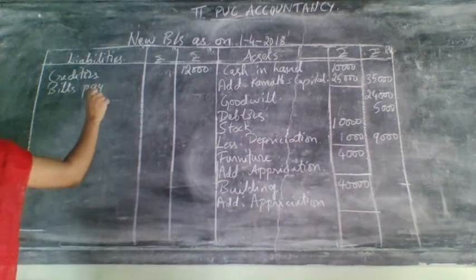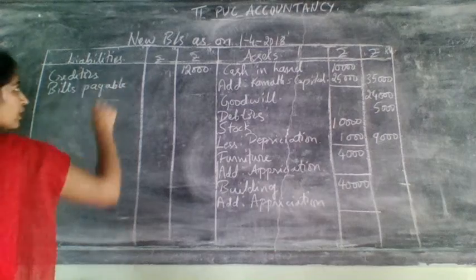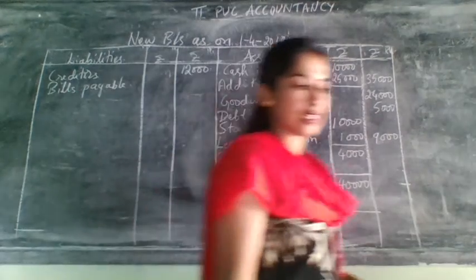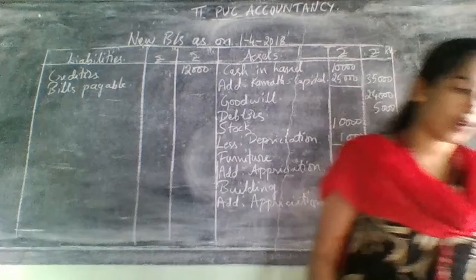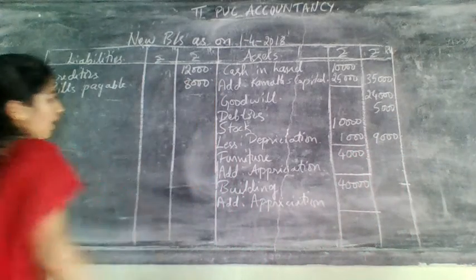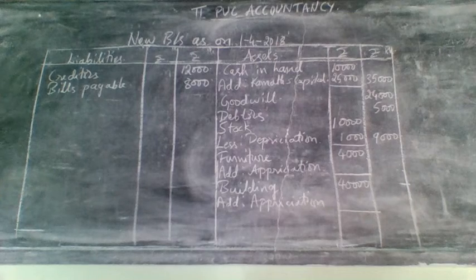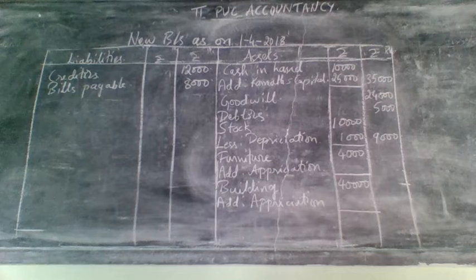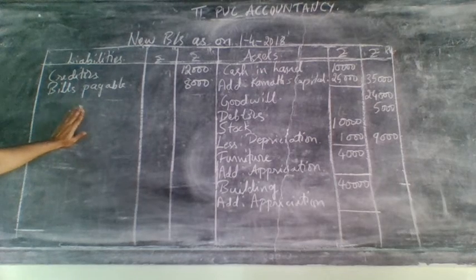So write bills payable as it is on the liability side. Bills payable is for how much? 8,000. Write that 8,000 here. After that they have given their reserve fund. Reserve fund you should not take. Why? Because reserve fund you have already distributed to the old partners in the partners' capital account. So it will not come in the balance sheet.